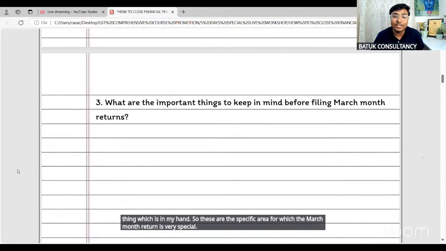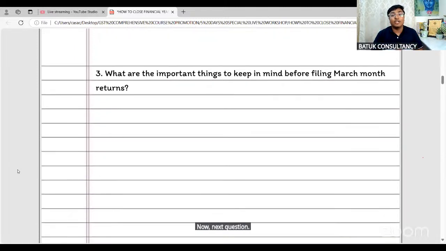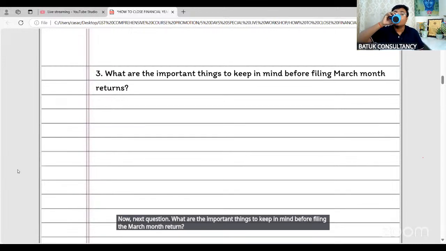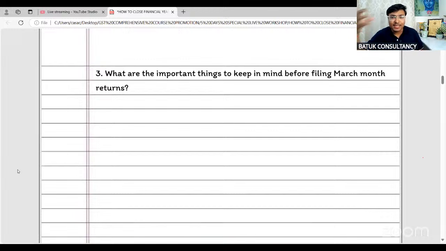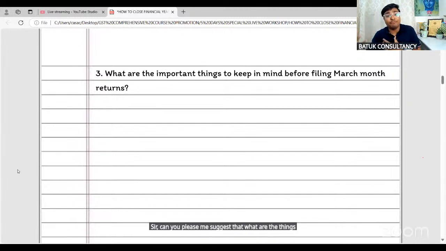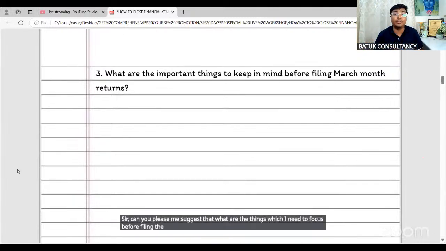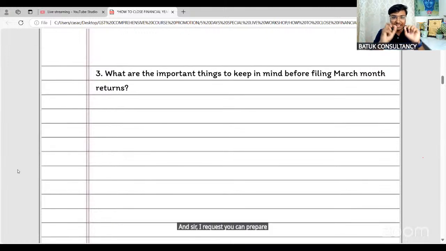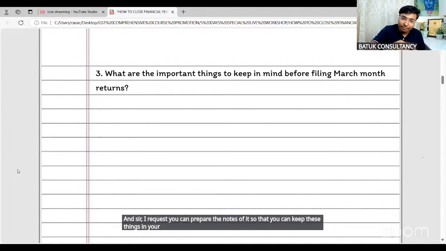Now next question, what are the important things to keep in mind before filing the March month return? Sir, can you please suggest what are the things which I need to focus on before filing the March 2025 month return? And sir, I request you to prepare notes of it so that you can keep these things in your mind. Although we'll share the filled PDF file with you so that you can take reference of that. Okay. What are the important things which you need to keep in your mind while filing the March month return?